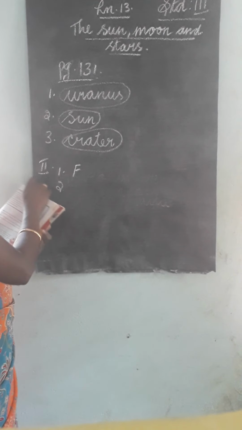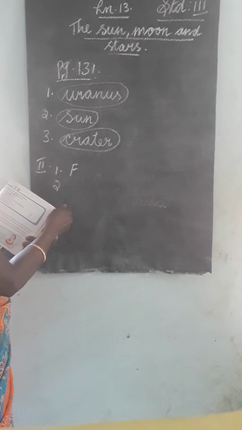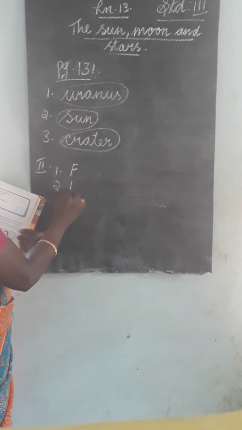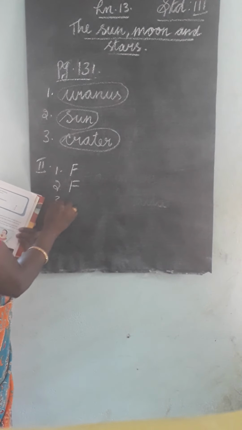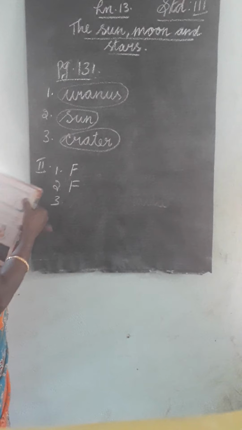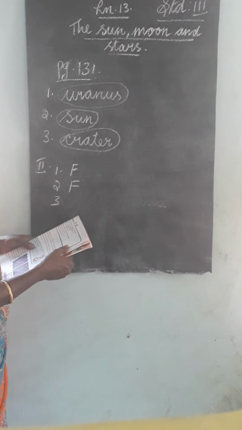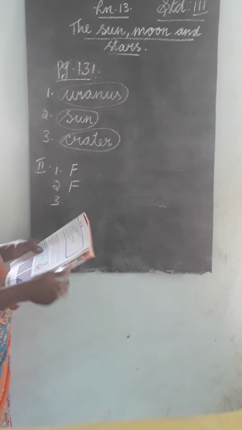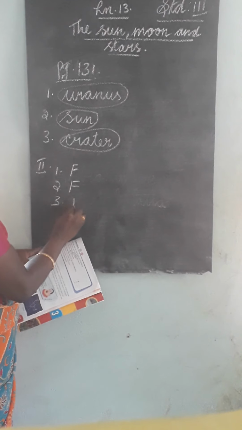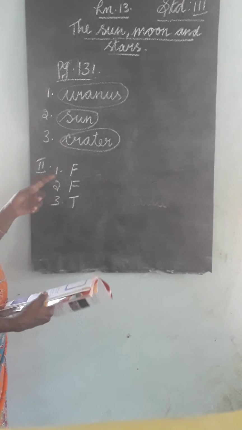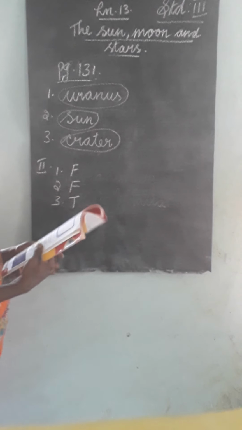Then second one: the sun revolves around the moon. False. Then third one: Saturn is the lightest planet. Is it correct? Answer: true. So first one is false, second one false, third one true.